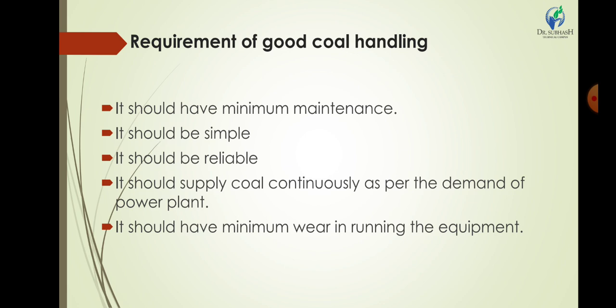It should be able to supply coal as per the demand of the plant, particularly during peak periods when it requires higher supply. To avoid corrosion and abrasion, working parts should be enclosed. It should have minimum wear in running equipment. It should continuously meet the demand of the power plant.